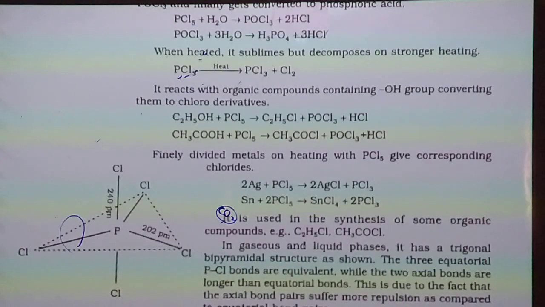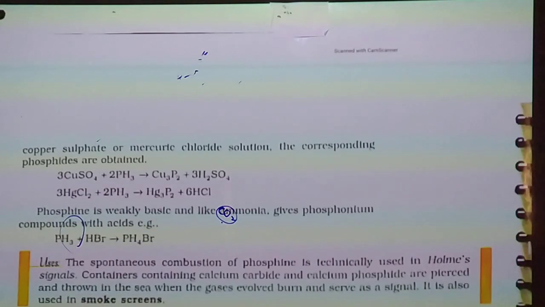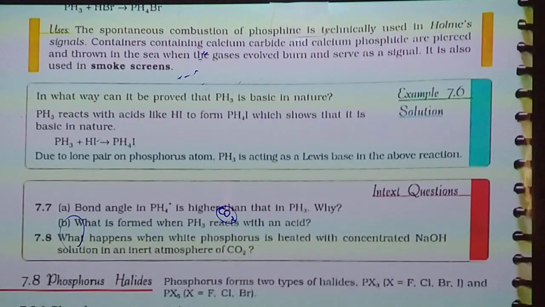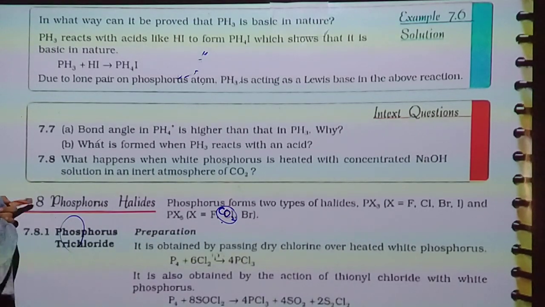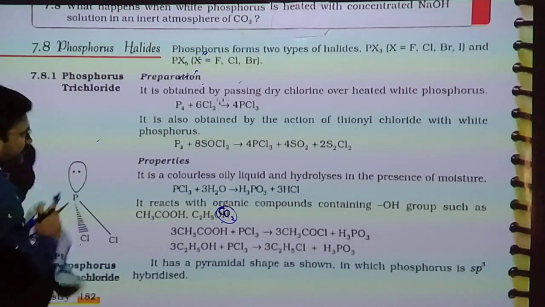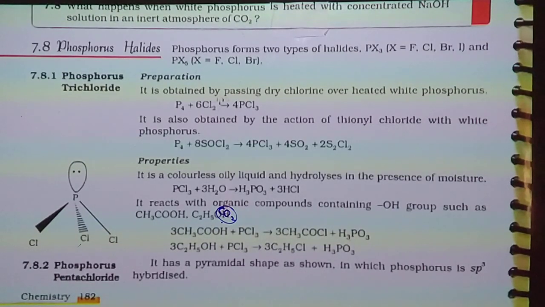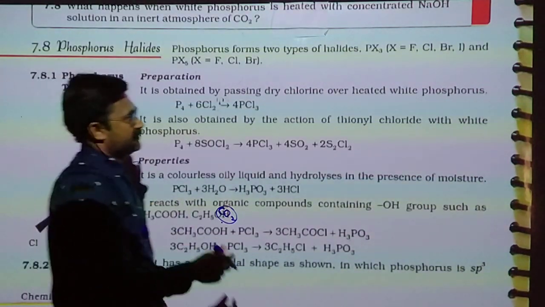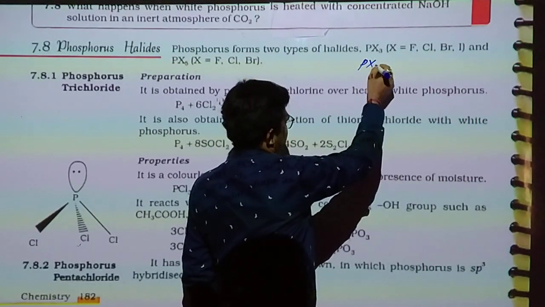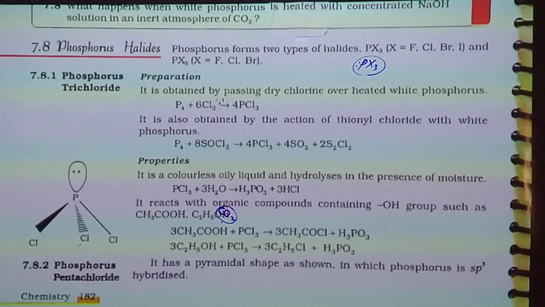Now we are in our new point, phosphorus halides. Phosphorus actually forms two types of halides, trihalide and pentahalide. Remember, when phosphorus combines with three halogens, one lone pair remains on phosphorus.